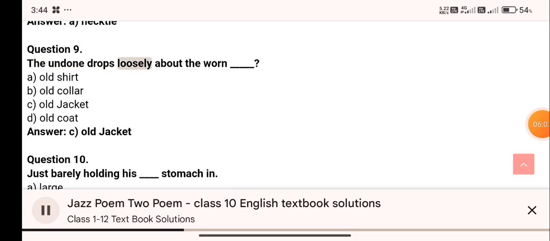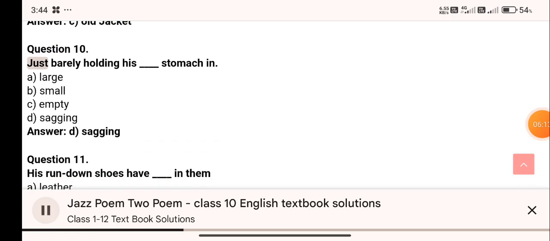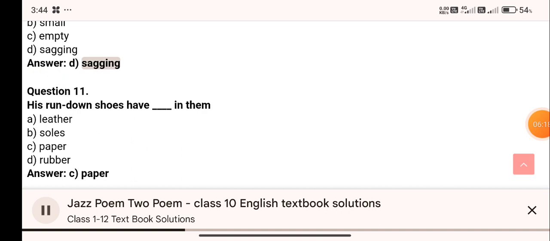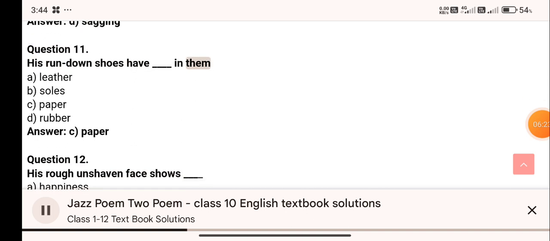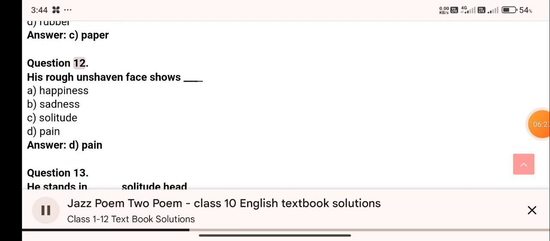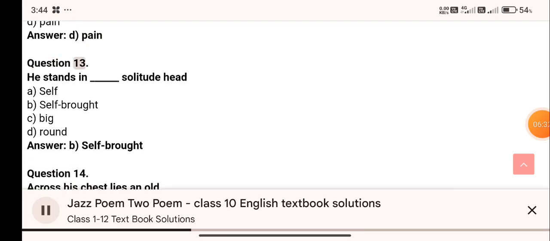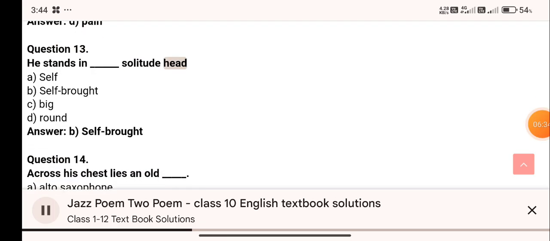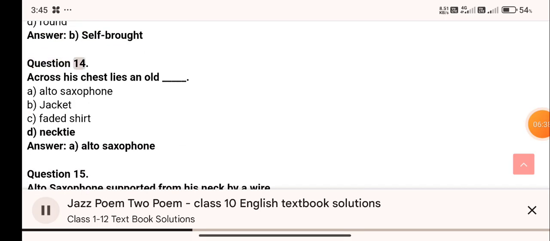Question 9. The undone drops loosely about the worn: Answer. C. Old jacket. Question 10. Just barely holding his stomach in: Answer. D. Sagging. Question 11. His run-down shoes have in them: Answer. C. Paper. Question 12. Answer. D. Pain. Question 13. He stands in solitude, head: Answer. B. Self-bowed.